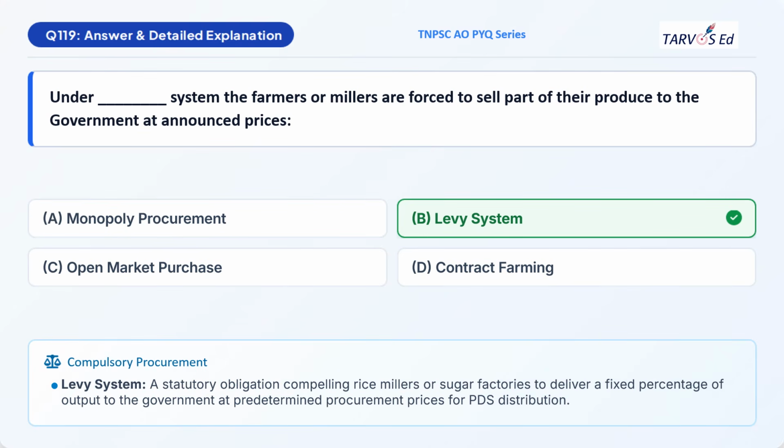Levy system is a statutory obligation compelling rice millers or sugar factories to deliver a fixed percentage of output to the government at predetermined procurement prices for the public distribution system. It is not only for millers or sugar factories, it can also be applicable to the farmers. To focus on the public distribution system, the government will bring this statutory obligation.